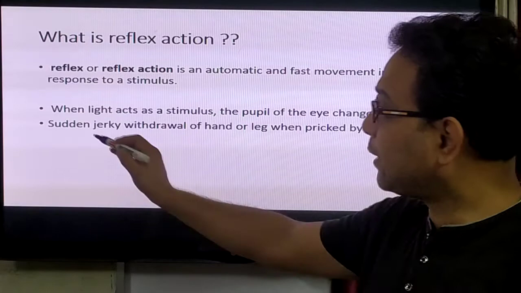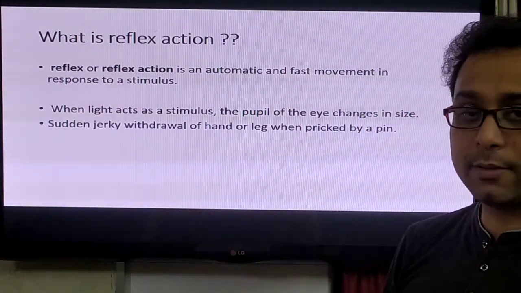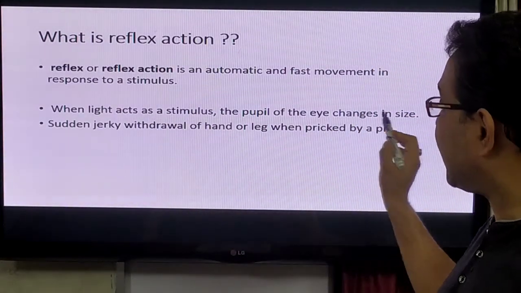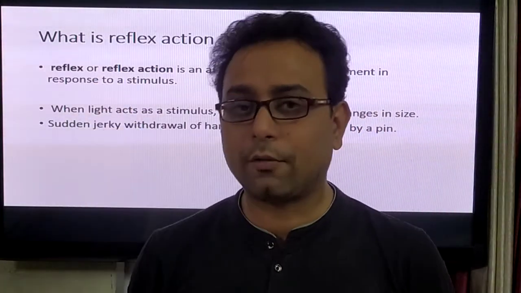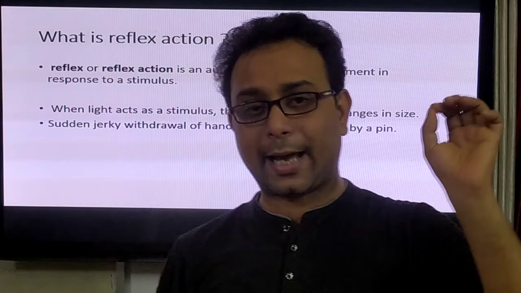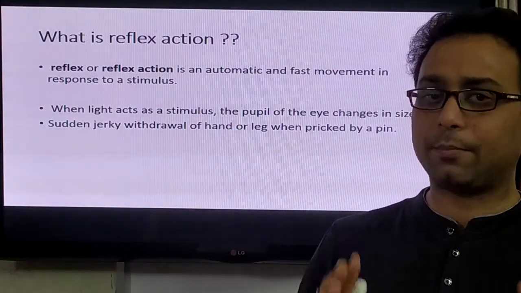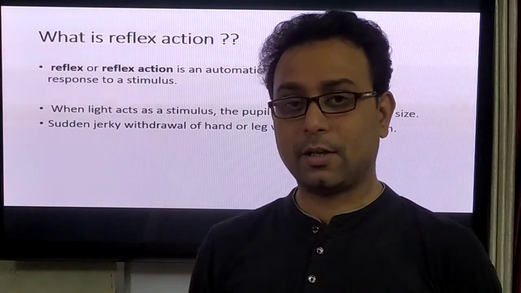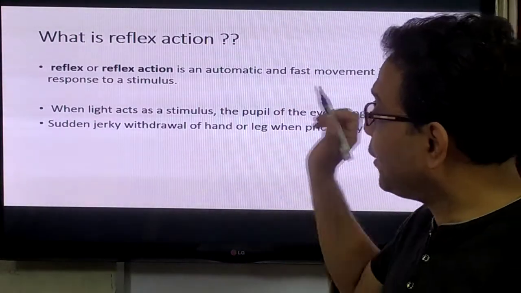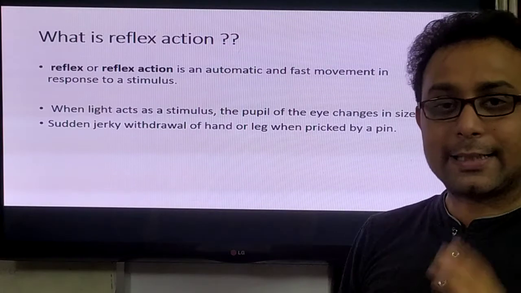There are different examples. When light acts as a stimulus, the pupil of the eye changes in size. If you put on or put off your light switch, you observe that your pupil size changes.